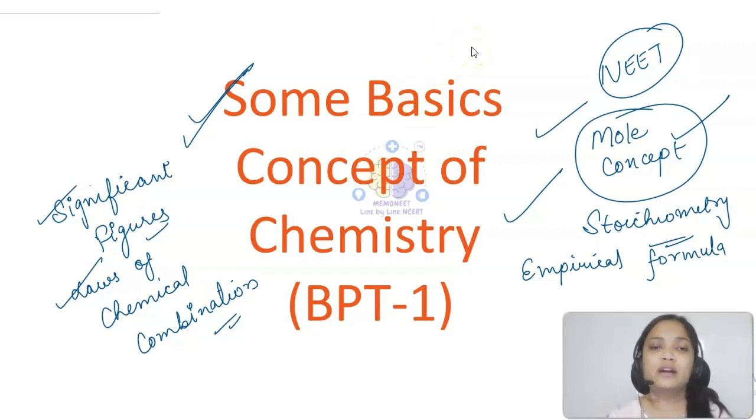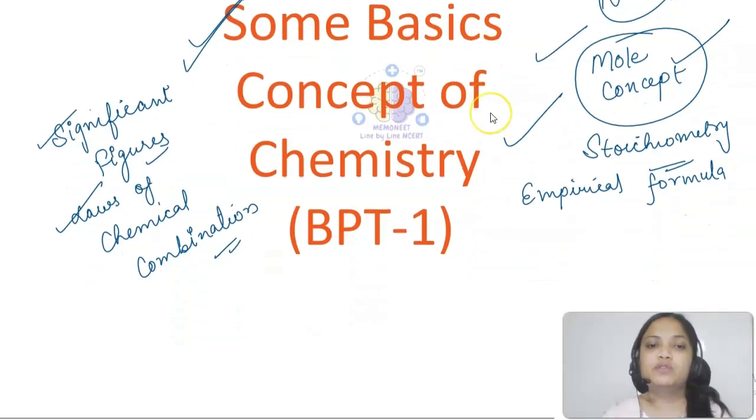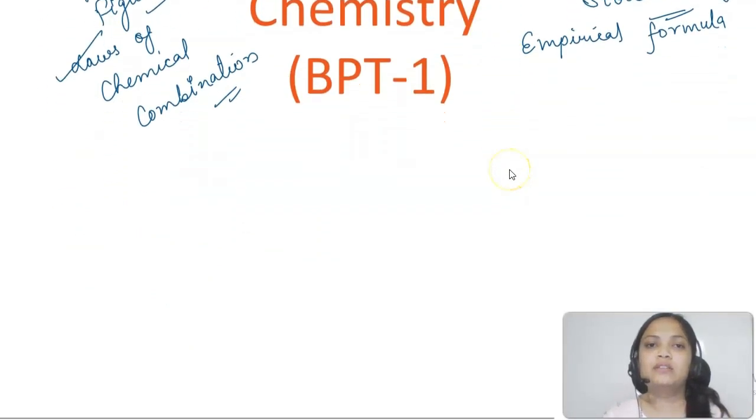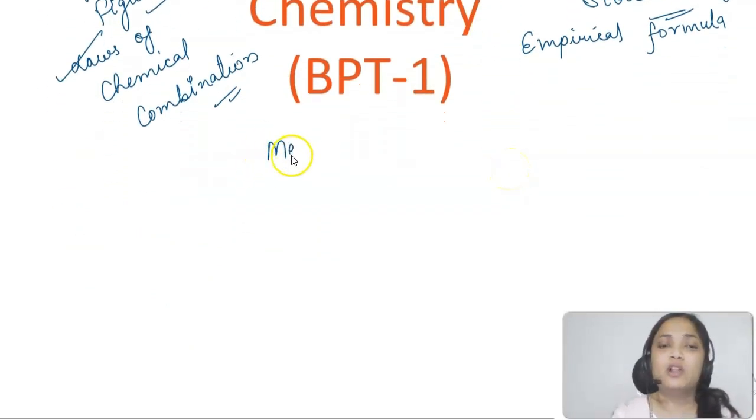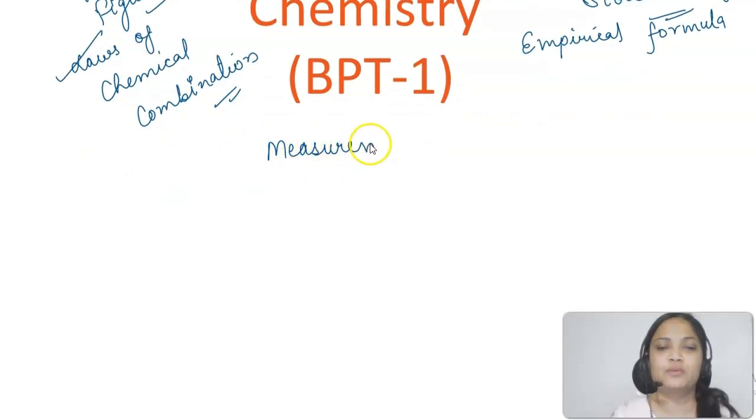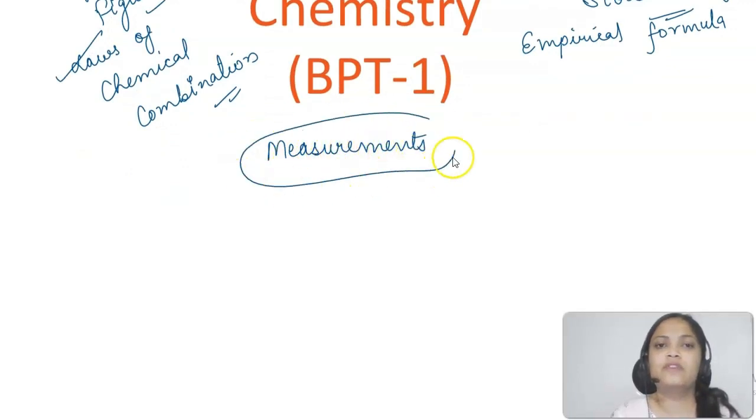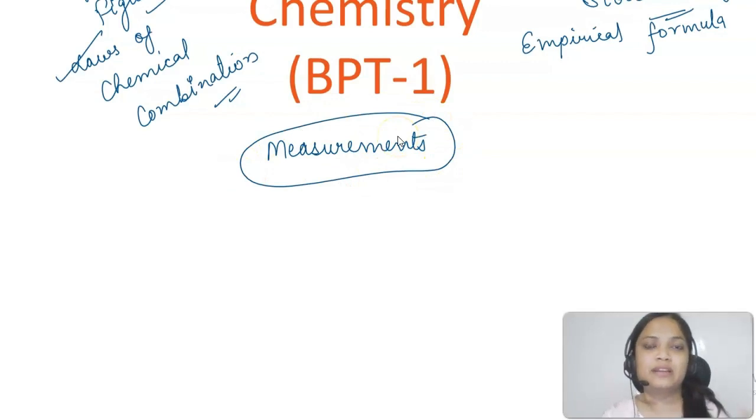So let's first start with our first concept of significant figures. In chemistry, students, you all know that a lot of measurements are being taken when we are talking about the experimental stuff, I'm talking about practical chemistry.